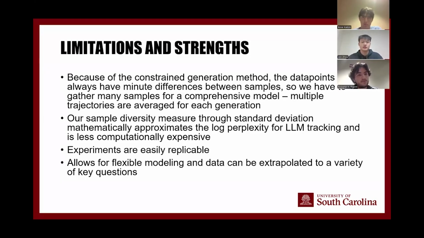However, since our model is much simpler than a large language model, we measure it using standard deviation, whereas a large language model is measured with log perplexity. However, using a Gaussian model tends to be less computationally expensive, meaning that these experiments can be replicated very, very easily. It also lets them be reflected onto many different questions we can answer and helps model the data better.